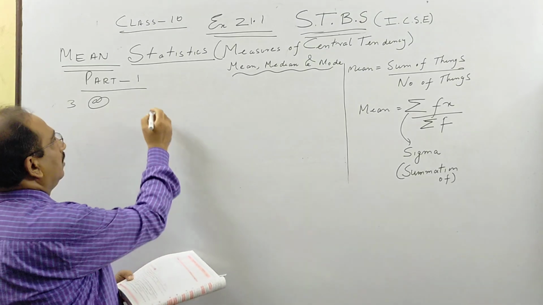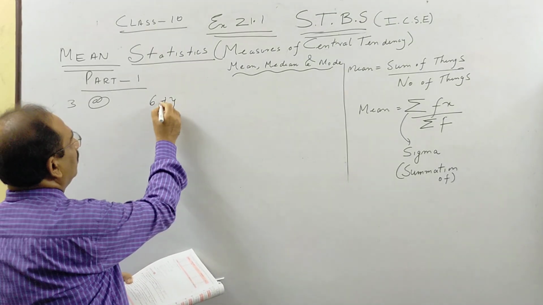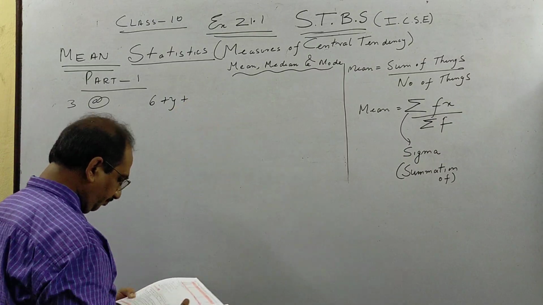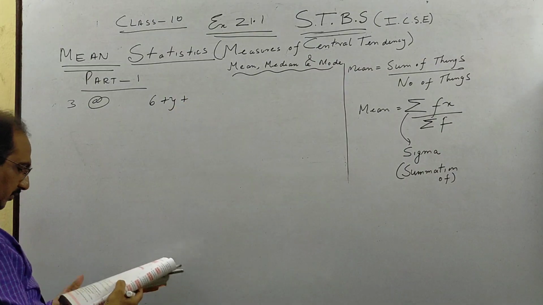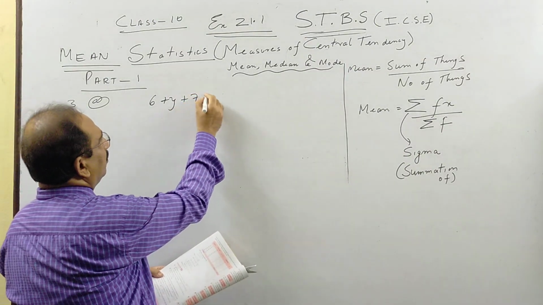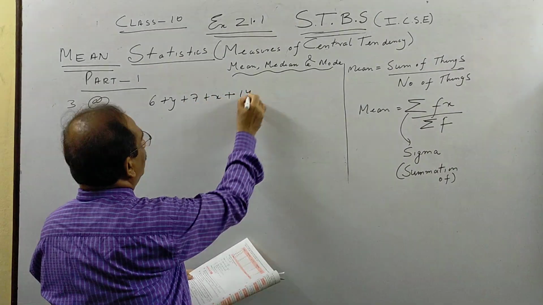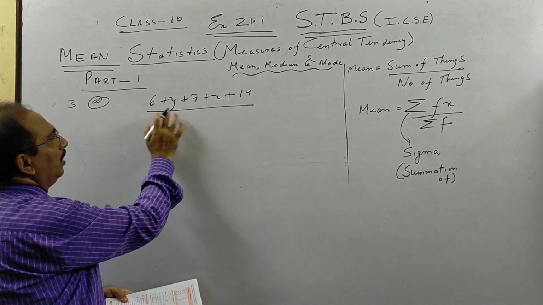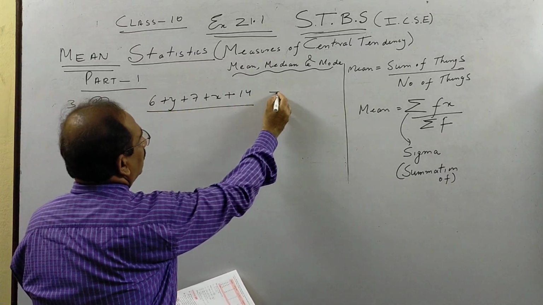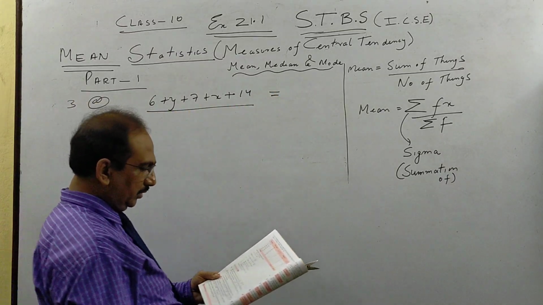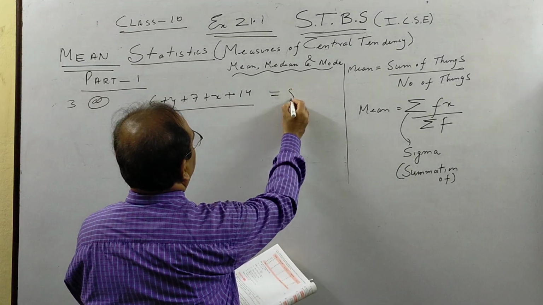So let us add 6 plus y plus 7 plus x plus 14. How many things are there, children? 1, 2, 3, 4, 5. Their mean is given as 8.